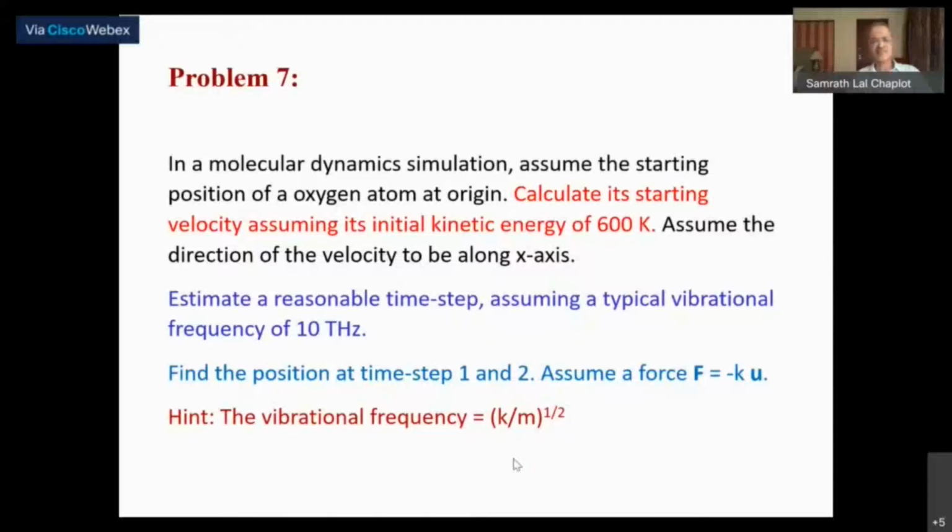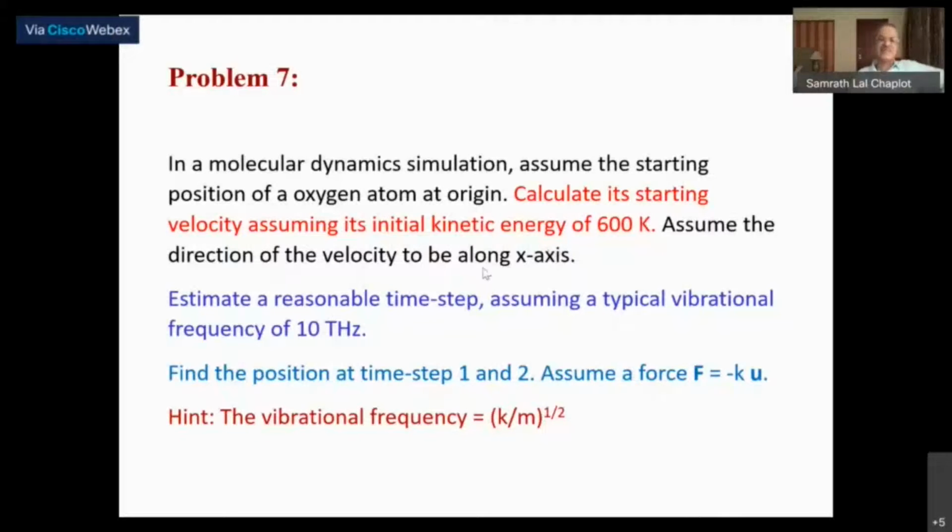Okay, based on this, let's look at a problem now. In a molecular dynamics simulation, it's a very basic problem. We are just starting the simulation. Assume that the starting position of an oxygen atom is at the origin, 0, 0, 0. When I say oxygen, its mass is known to you, 16 atomic mass units, and the initial position is 0, 0, 0.